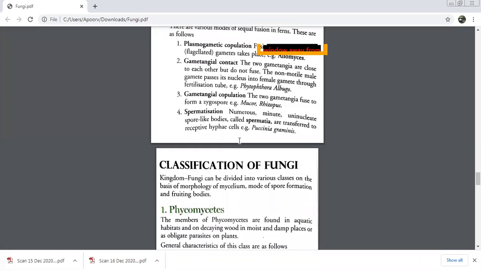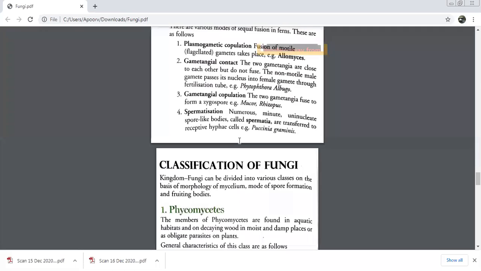Why do you think they're called imperfect? They are different from other fungi. Exactly. They are different. For example, in school, everybody comes regularly to school. If one or two children do not come, we say they are different. They are not perfect in attendance. So anything which is different from the general lot is considered to be imperfect.